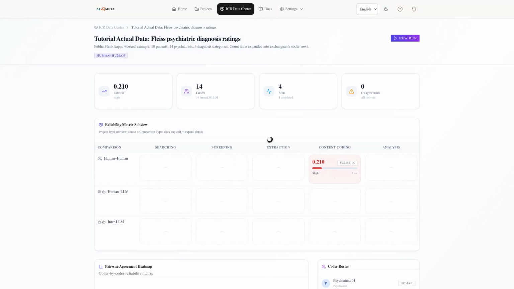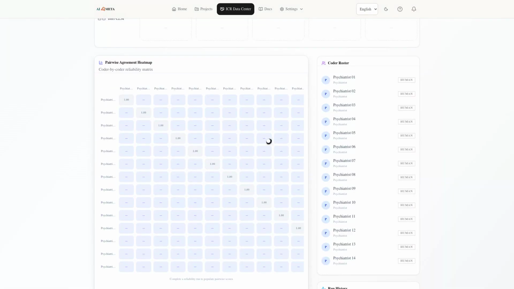Start from the already verified Fleiss workspace. The summary cards and matrix confirm that results exist before we inspect the supporting workspace evidence. Below the matrix, the page separates the result table, the disagreement log, the coder roster, and run history.